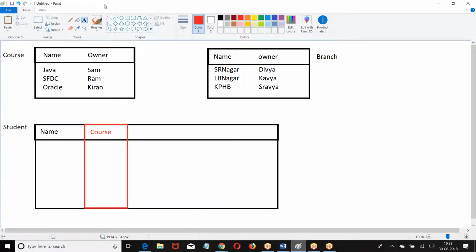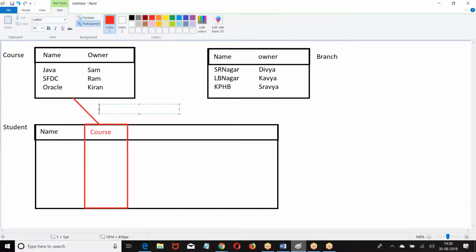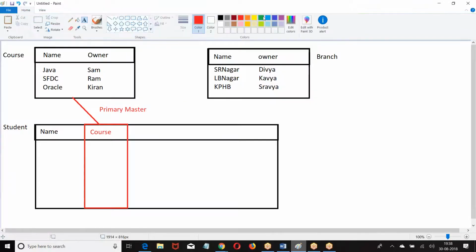Next, this is the first master detail field I have created. That's why it is called primary master. Can I create one more master detail field?